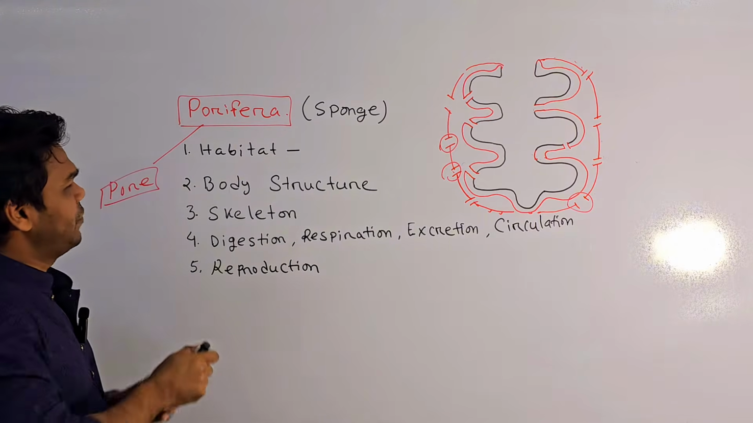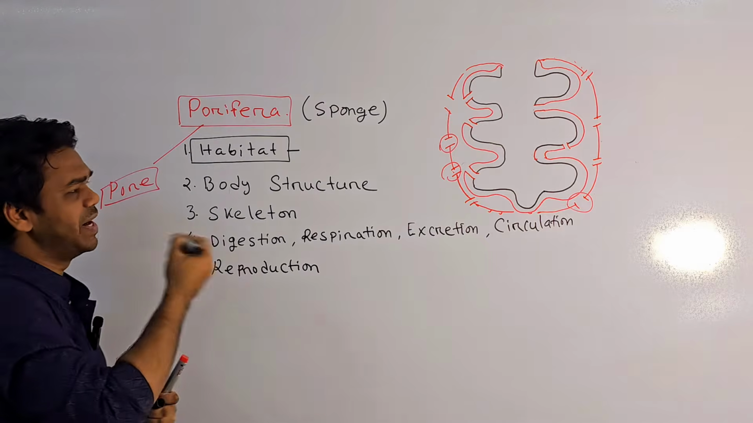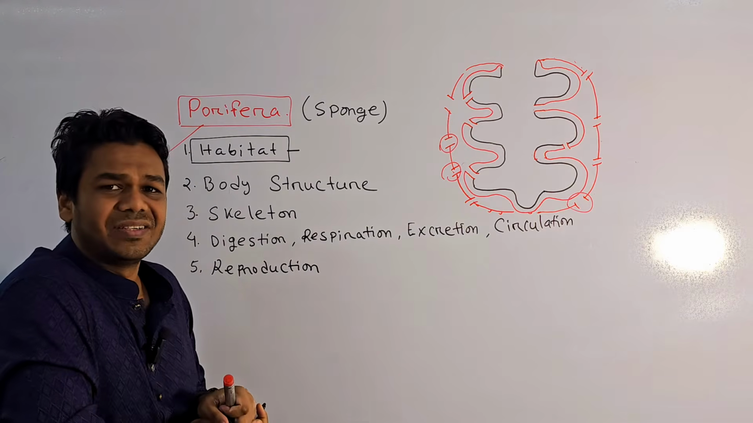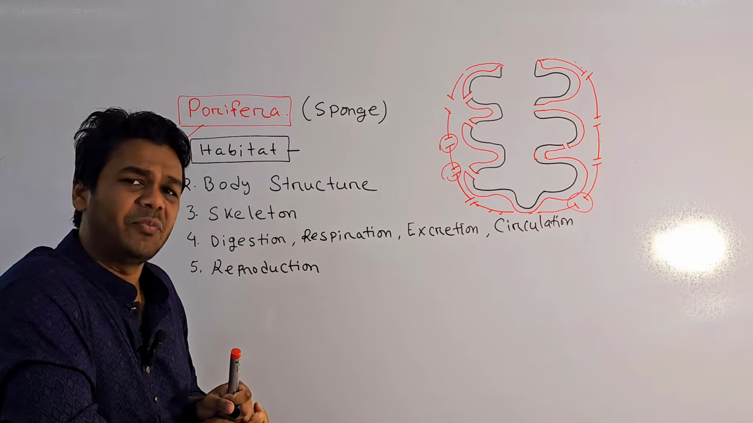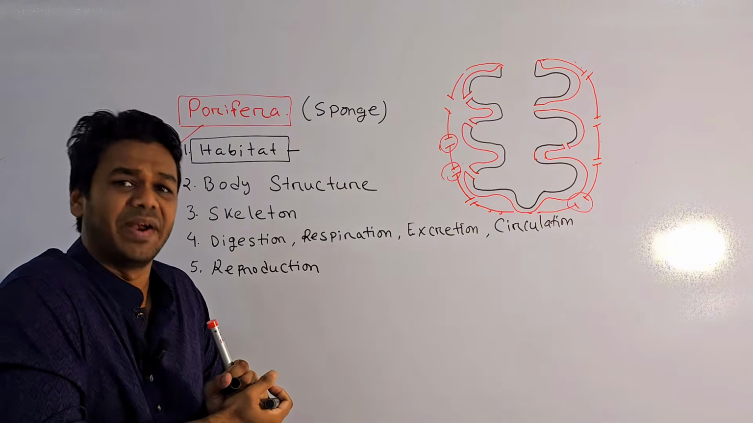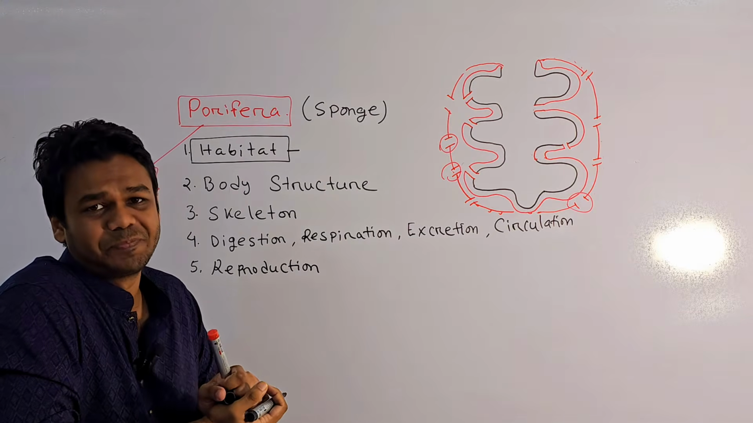So the Porifera are mainly found in marine areas. Sometimes some animals are found in freshwater, but normally it is marine. It is almost totally marine, and only some animals can be found in freshwater.